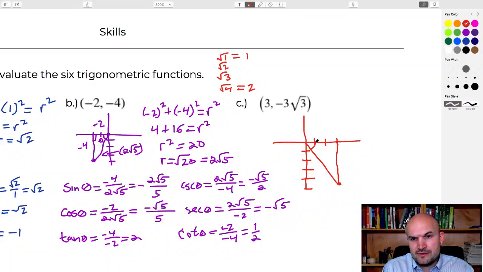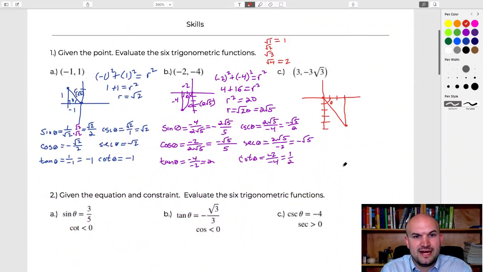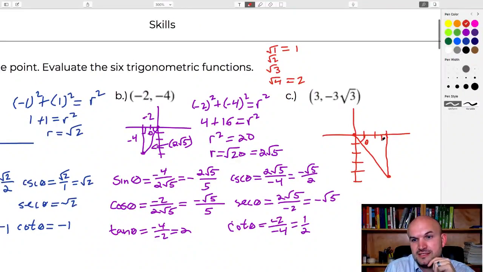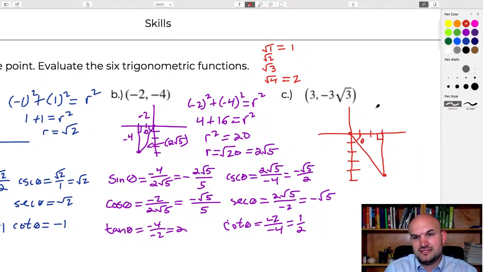So you can see now we're going to create, again, our central angle. Again, notice that all of my triangles have central angles. I'll have the vertex at the center. And again, that's something very important that we'll continue talking about next lesson. And then we have the right angle, which is always perpendicular to the x-axis. So we know this value is 3, and this value is going to be a negative 3 square root of 3.